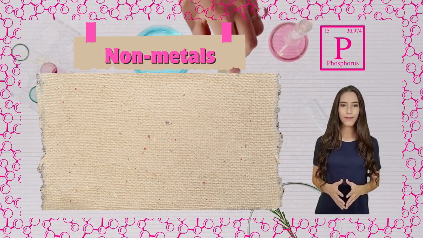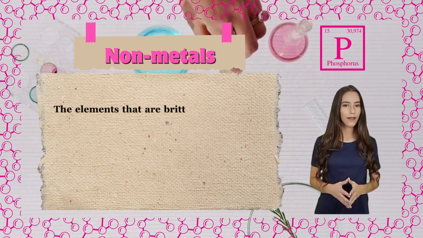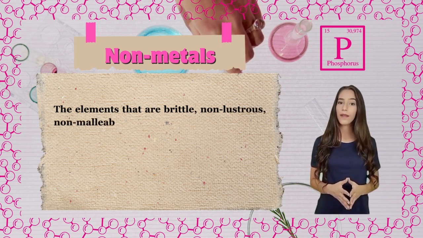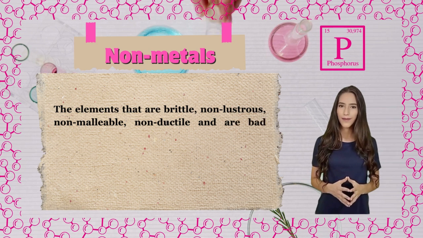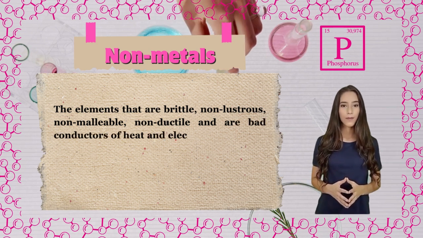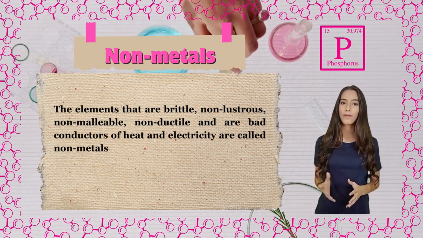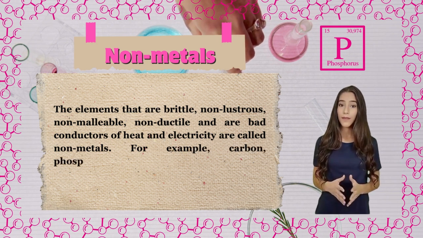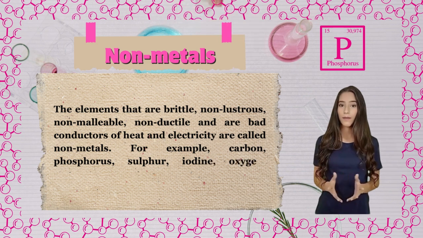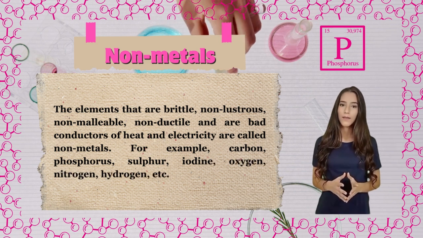Non-metals. The elements that are brittle, non-lustrous, non-malleable, non-ductile, and are bad conductors of heat and electricity are called non-metals. For example, carbon, phosphorus, sulfur, iodine, oxygen, nitrogen, hydrogen, etc.